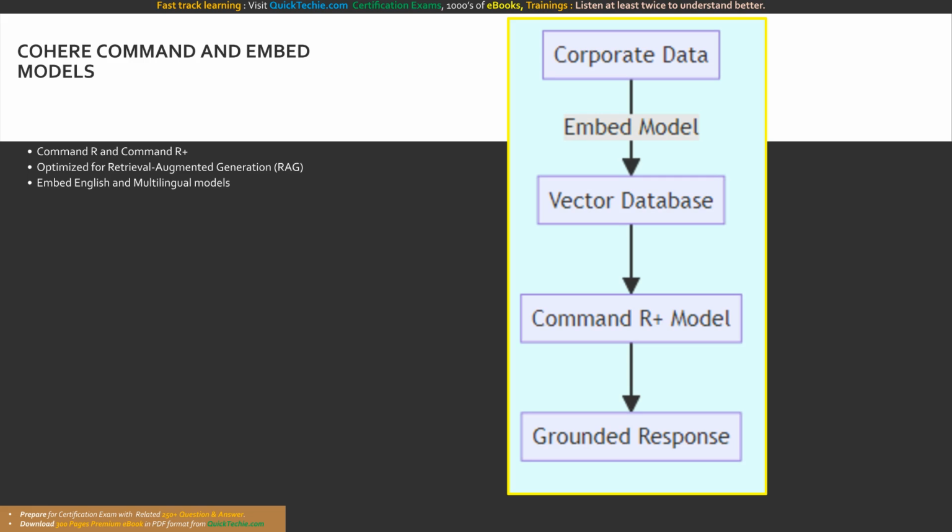This synergy is incredibly powerful. This end-to-end RAG architecture perfectly illustrates Cohere's strengths. The embed model mathematically encodes your corporate data, which Command R+ then retrieves to generate a strictly grounded, accurate response.